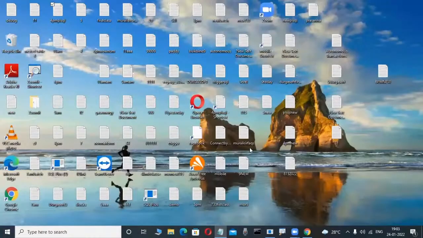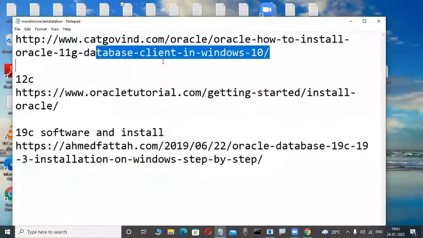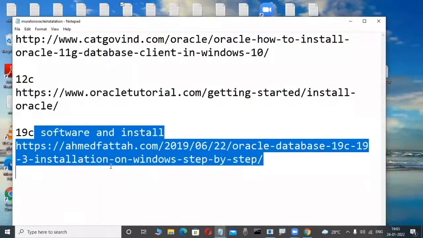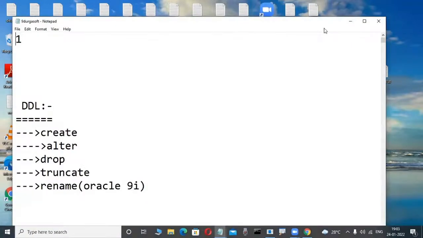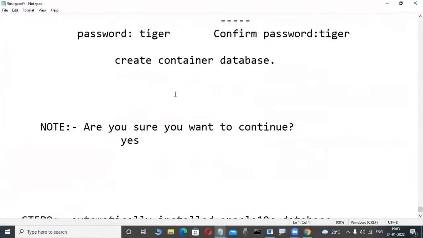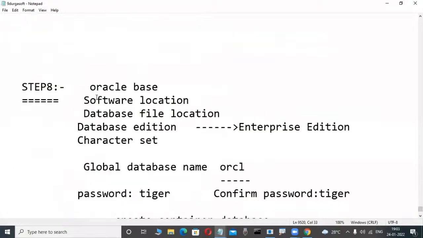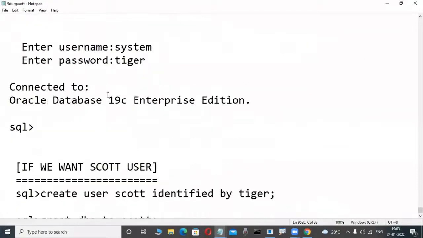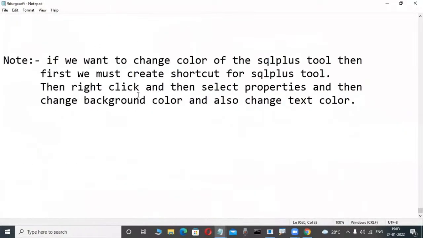In future, for installation, observe which sites we use to install. Whether you are interested in 11g, 12c, or 19c, I will tell you the installation steps for any of them. One of these days I will tell you how we install these softwares, which user, which tool, and all the things.